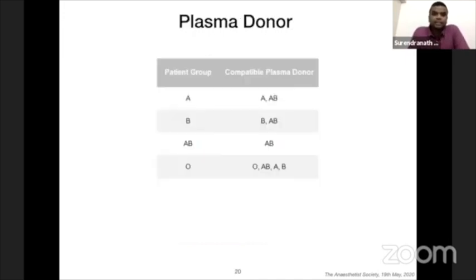But this is not the case in the plasma. For the fresh frozen plasma which we give, AB doesn't have any antibody in the plasma, so he becomes the universal donor for fresh frozen plasma. He can donate to blood group A, B, AB, and O. O can receive from anybody because here he doesn't express any antigen. So plasma from O, AB, A, and B can be transfused to O group. Okay.